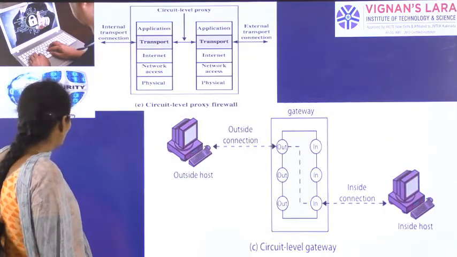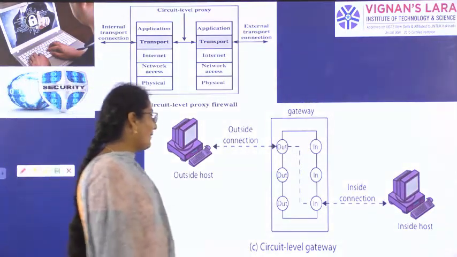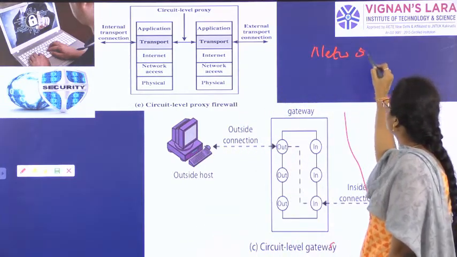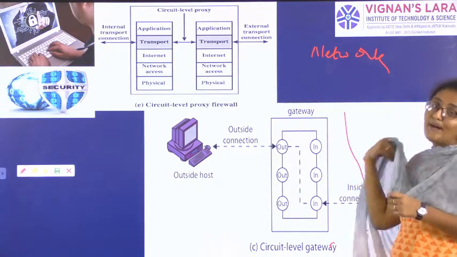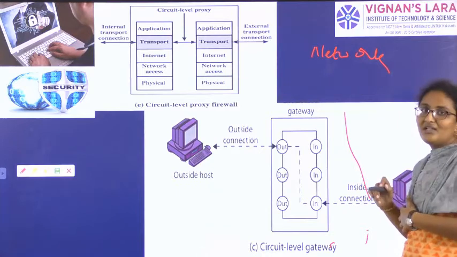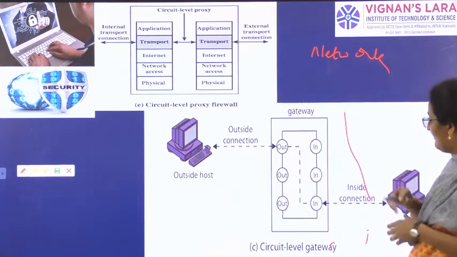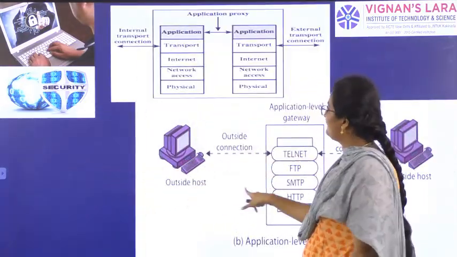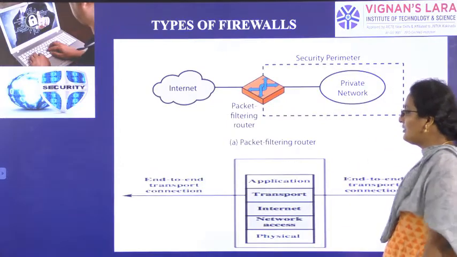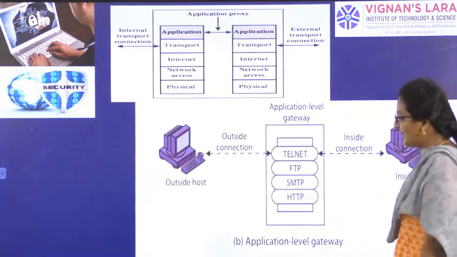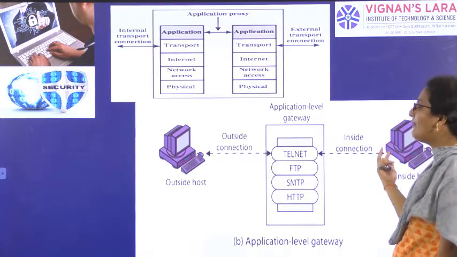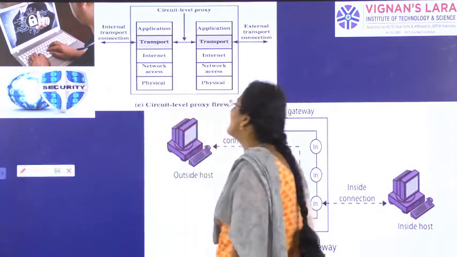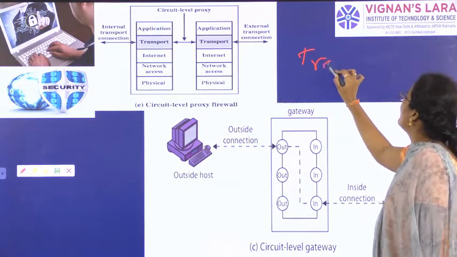So what is the third type of firewall? Circuit level gateway. In the first firewall, packet filtering router, the communication happened in network layer. The second one is application level gateway. Here the communication happened in application layer. So the third one is circuit level gateway. Here the communication will happen in transport layer.